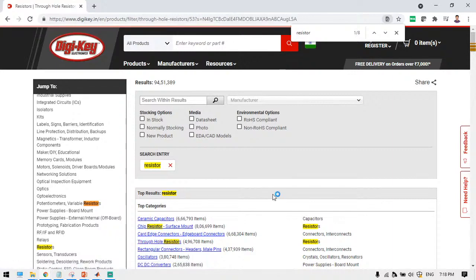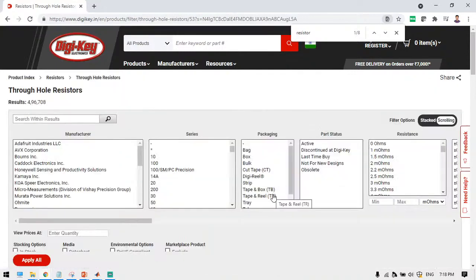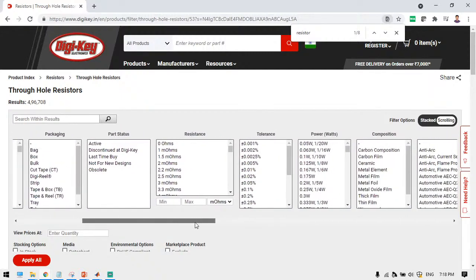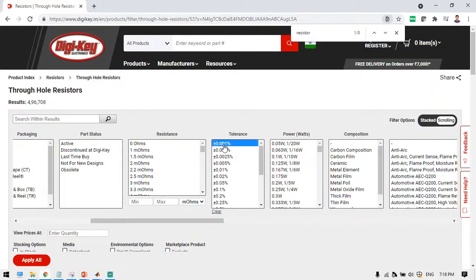Under this through hole resistor, there will be tolerance values, so you can choose. See here, 0.01%, 0.02%, 0.1%, 5%, 10%, 20%. These are the typical resistance tolerances. This type of resistance is what you are going to get from the market. The same equivalent value you can incorporate into the MATLAB systems.